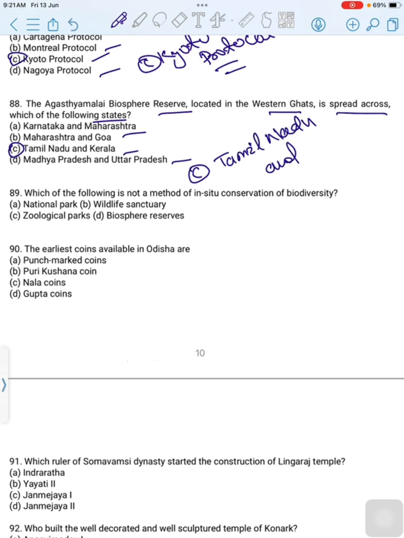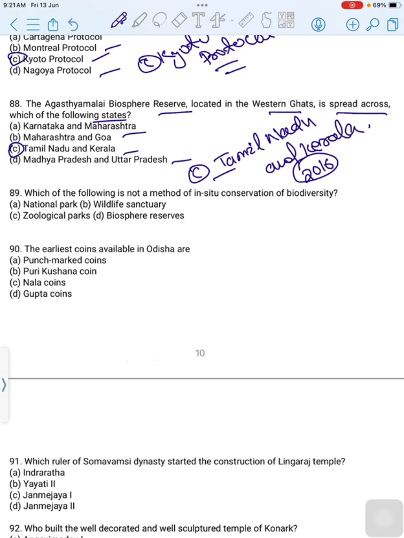and Kerala. Agasthyamalai Biosphere Reserve is located in the Western Ghat in the south of the country, spreading across the states of Tamil Nadu and Kerala. The reserve now covers parts of Tirunelveli and Kanyakumari district in Tamil Nadu and Thiruvananthapuram, Kollam and Pathanamthitta district in Kerala. Agasthyamalai Biosphere Reserve became part of World Network of Biosphere Reserve in 2016. Then correct option is option C, Tamil Nadu and Kerala. Then move to next question.